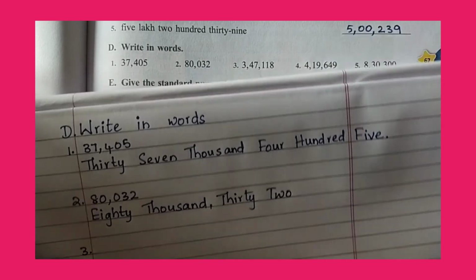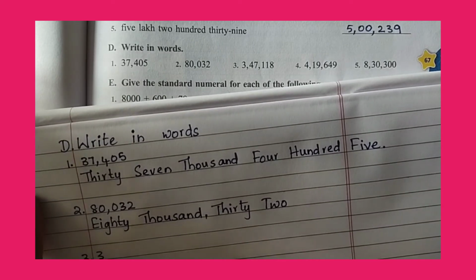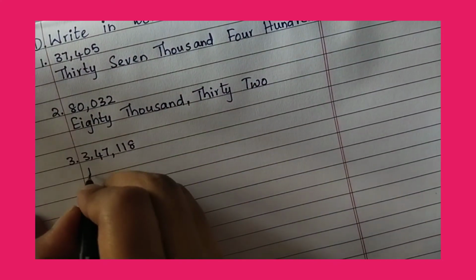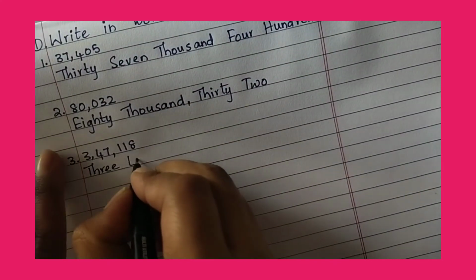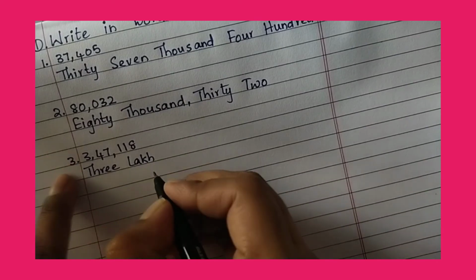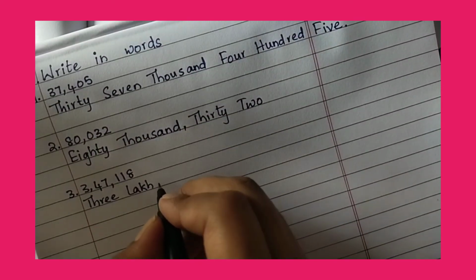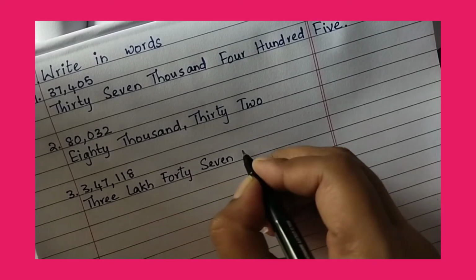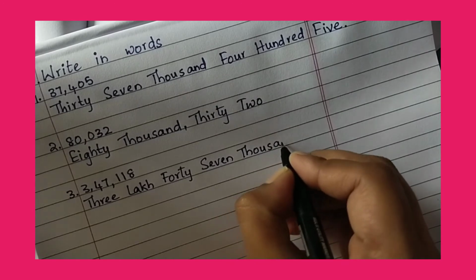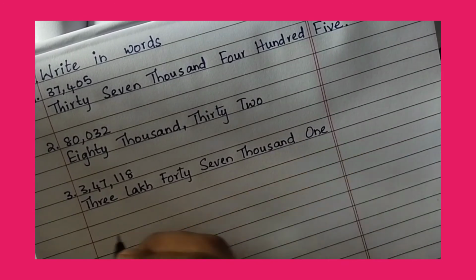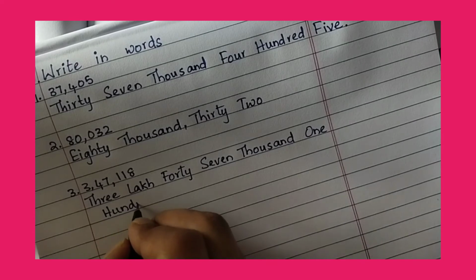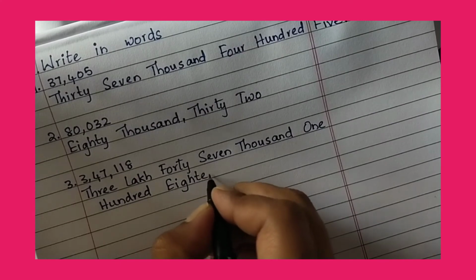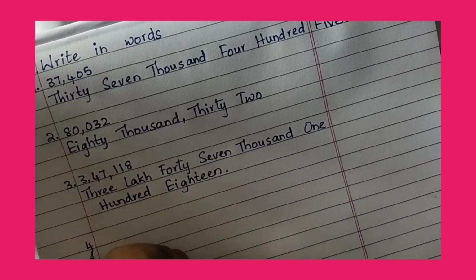Third one, 3,47,118. 3 lakh. 6 digits are there. 3 lakh, 47,000, 118.